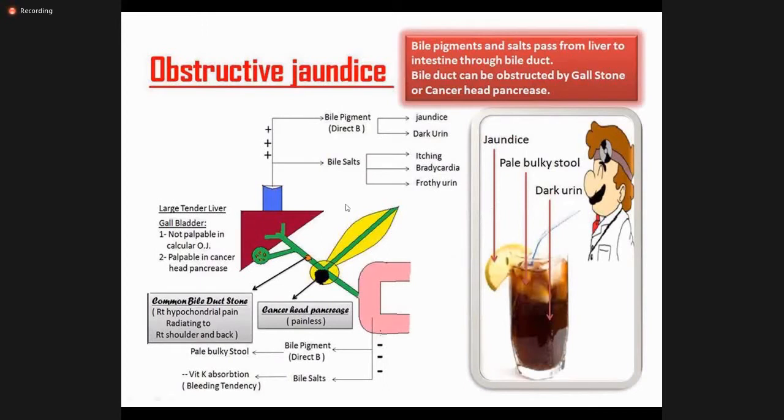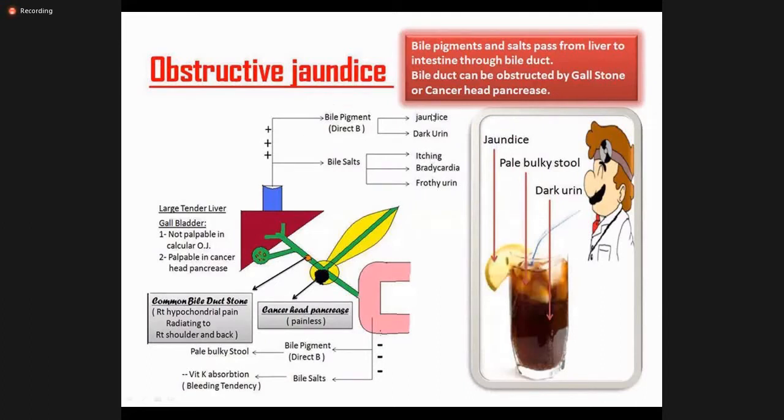So again, you can see the jaundice with pale bulky stools and dark urine. This is pathognomonic of a patient with obstructive jaundice. The bile pigments enter the urine, so they cause jaundice and dark urine. The bile salts cause frothy urine and they cause itching.